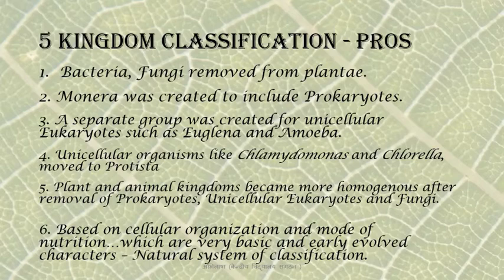These two are very basic and early evolved characters. Besides these, many other characters were taken which are very basic to the organization of an organism. So this kind of classification is based on so many characters and therefore is called a natural system of classification.